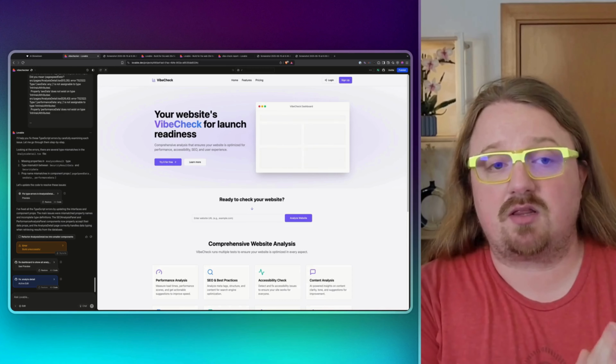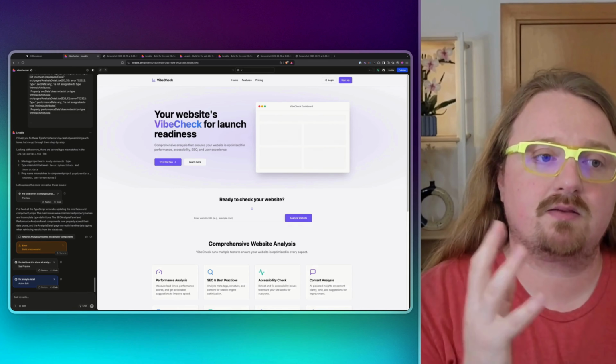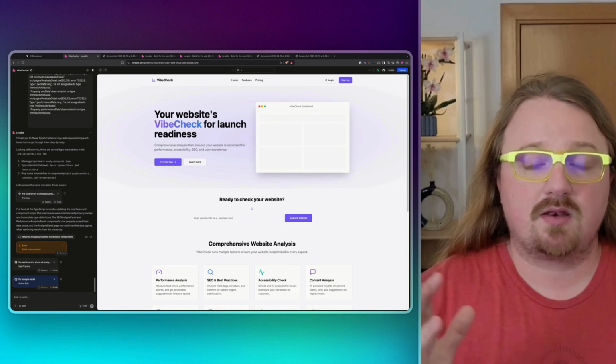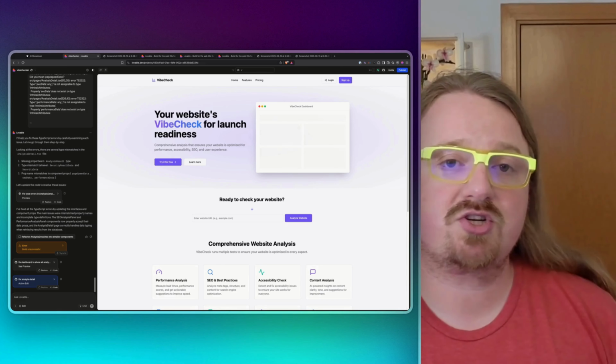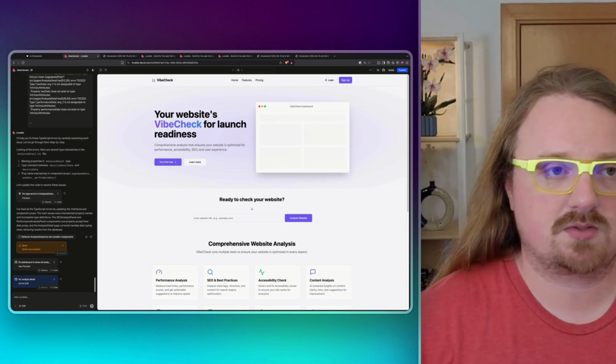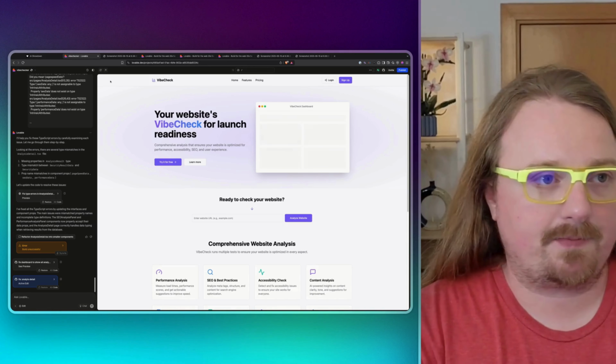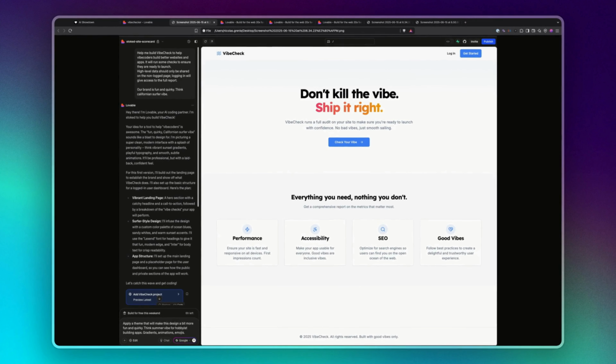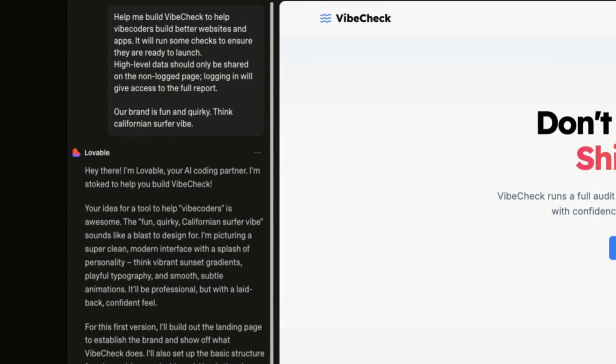This is a project that I started a few weeks ago already, and this was using the main Lovable thing. Now, what I did was start a project and give the same prompt to the 3 different models. Let me show you what we had. For a prompt, I just gave a basic description of the app. Help me build a project called Vibe Check to help vibe coders build a better website and apps.